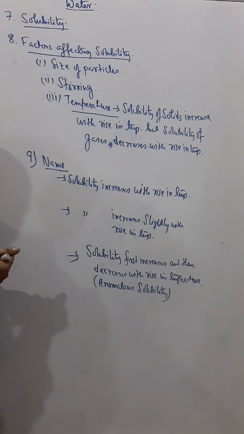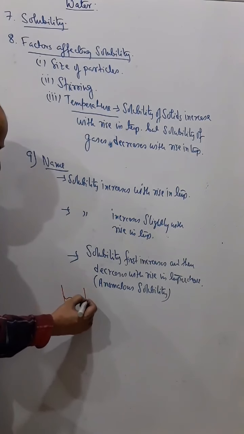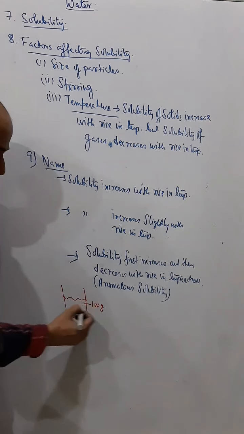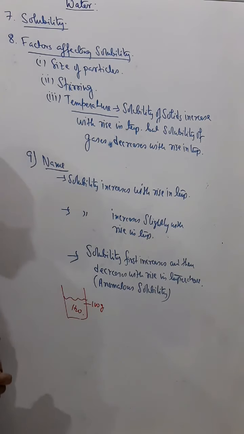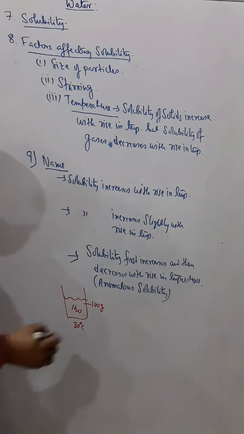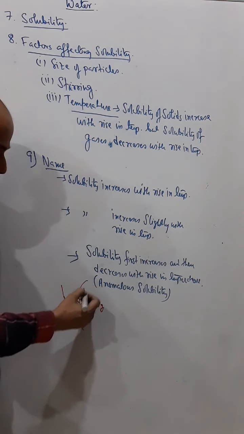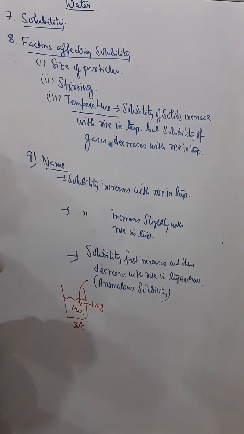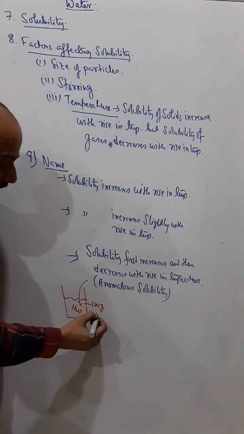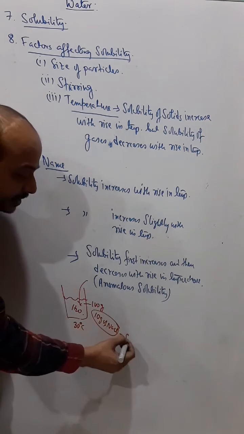For example, if you take 100 gram of water, and suppose the temperature is 30 degrees Celsius, then if I add 1 gram and 1 gram and 1 gram, and every time I add 1 gram and dissolve it, suppose when I add 10 gram of NaCl, then it becomes saturated.